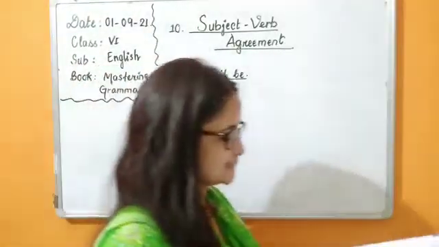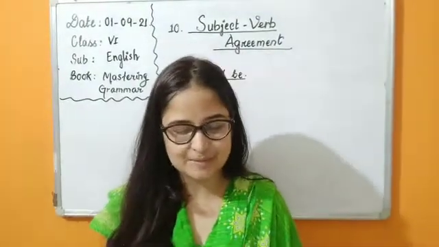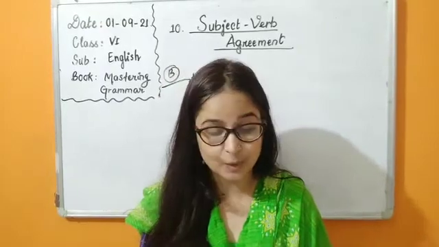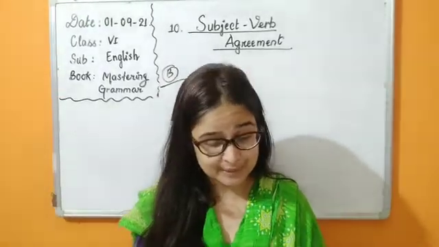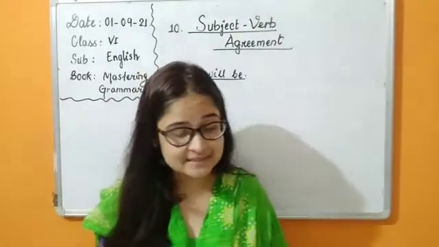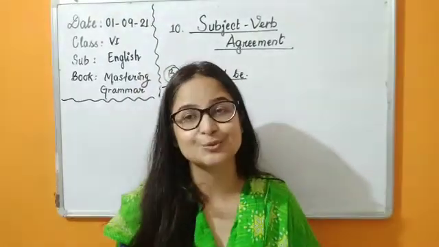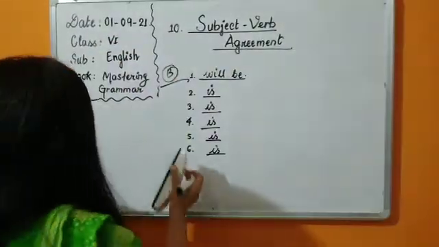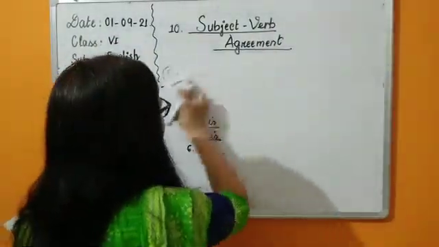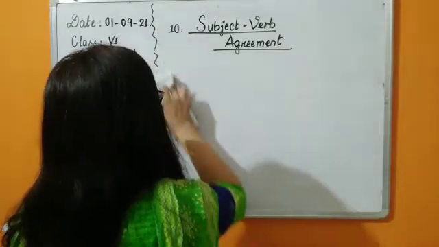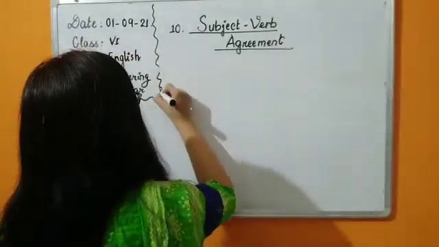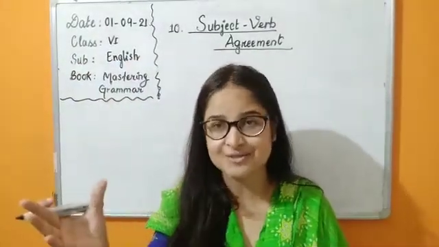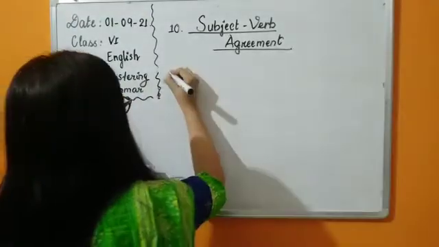Okay, now let's move ahead with the last exercise of this chapter. Read the following sentences and rewrite the incorrect sentences in accordance with the rules of subject-verb agreement. Okay, we have to rewrite this. The stationery are new. What did I tell you, children? That stationery, food, furniture, all these words are singular. So they will always be taking what? They will be taking singular verbs and not plural verbs. With stationery, you can see what is the error, that with stationery are is used. So that's wrong. Okay. Number C.